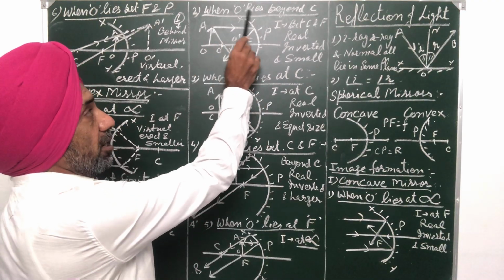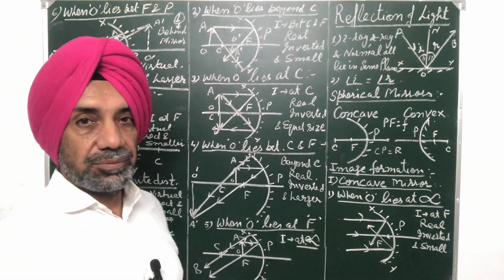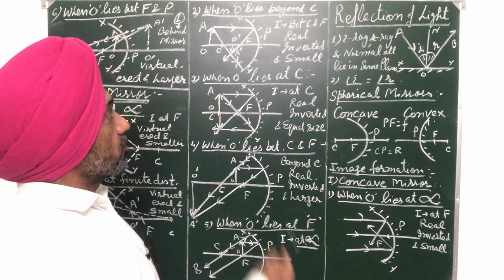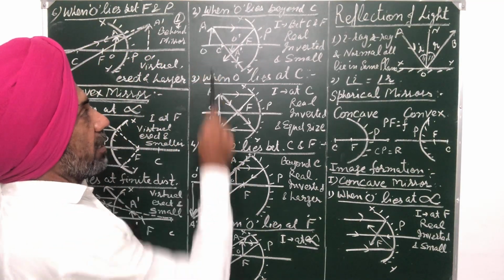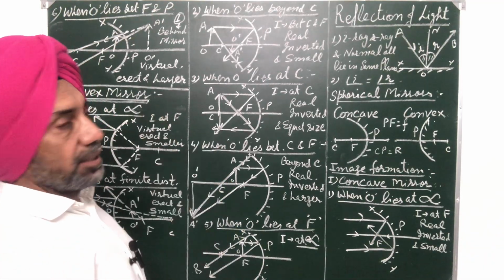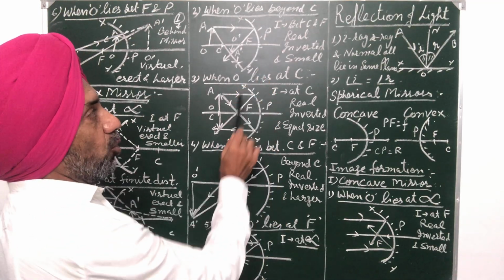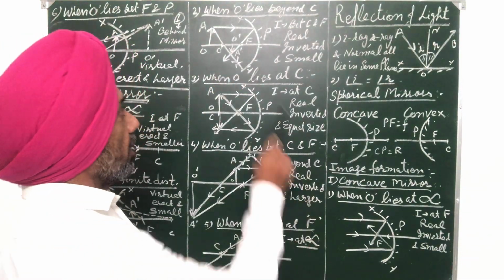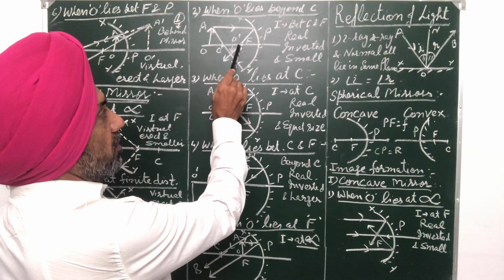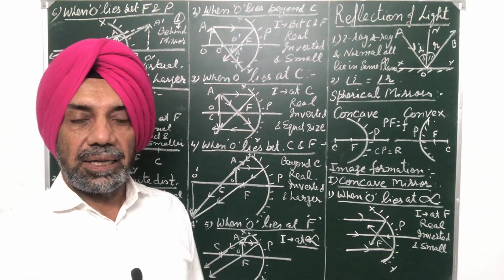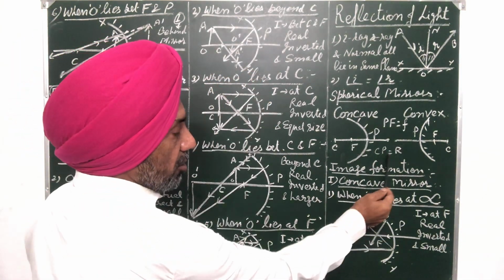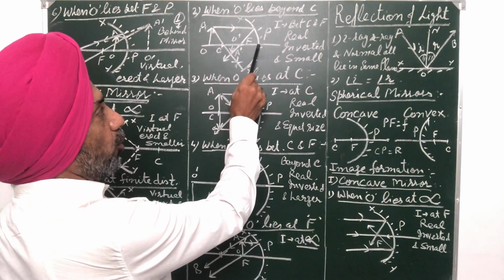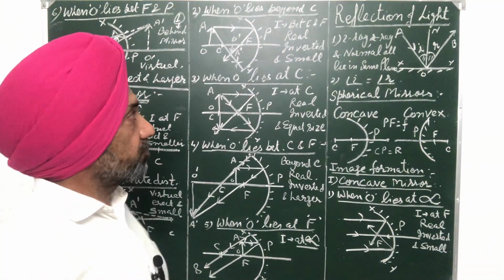Second case, when object lies beyond C. Beyond C means beyond the center of curvature. So suppose OA is the object lying beyond C, P is the pole, F is the focus, C is the center of curvature. You must know CF is also equal to FP. That is, radius of curvature is equal to twice the focal length of the mirror. So F is the midpoint of pole and center of curvature.